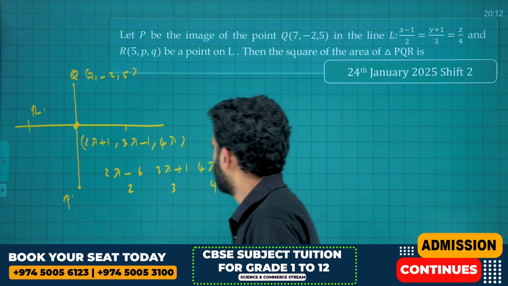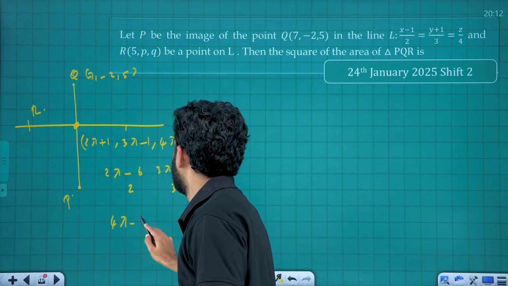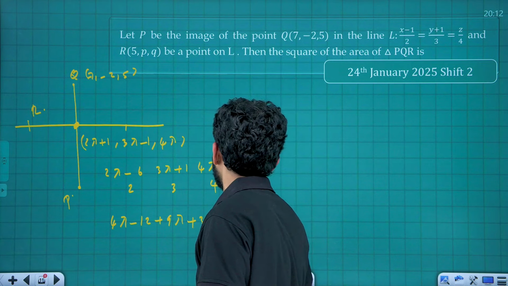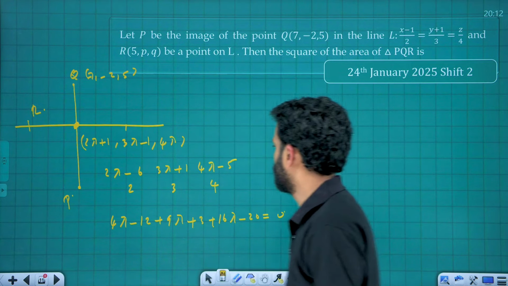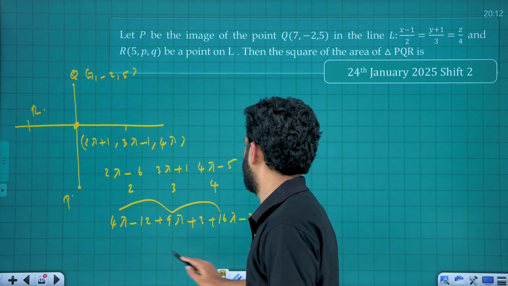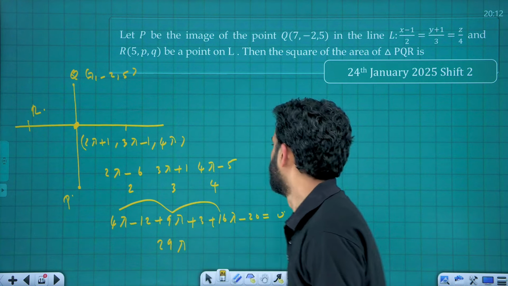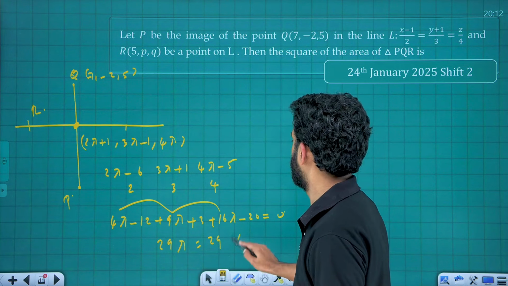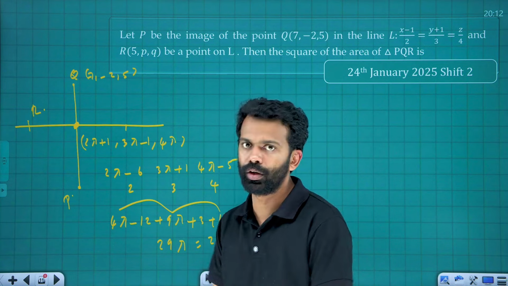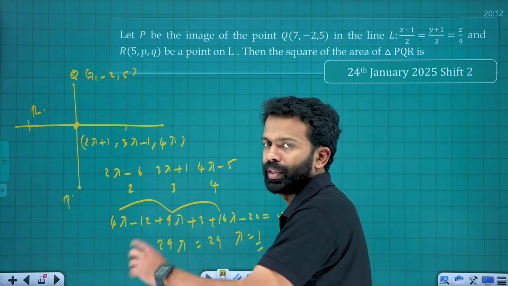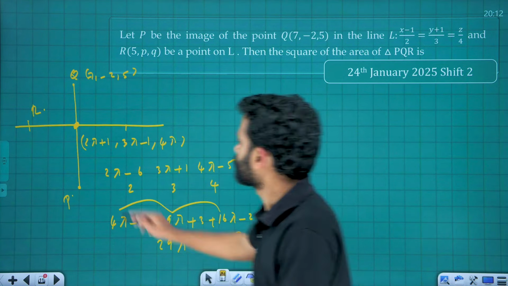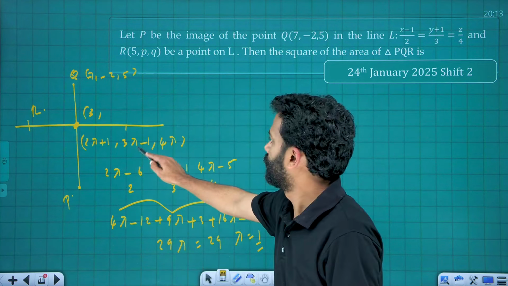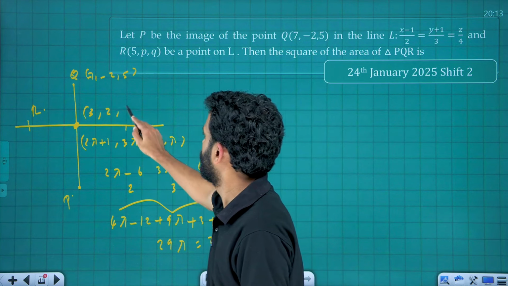Same drill. That is 4 lambda - 12 + 9 lambda + 3 + 16 lambda - 20 = 0. That is 29 lambda - 29 = 0, that is lambda is equal to 1. For here, lambda is equal to 1. So I am writing the corresponding value here itself. If lambda is equal to 1, the point will be (3, 2, 4).